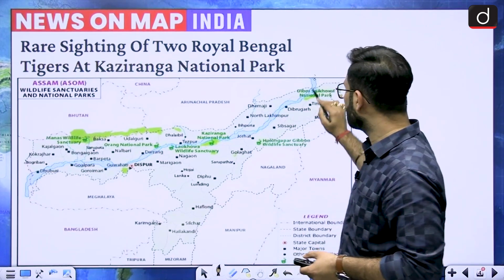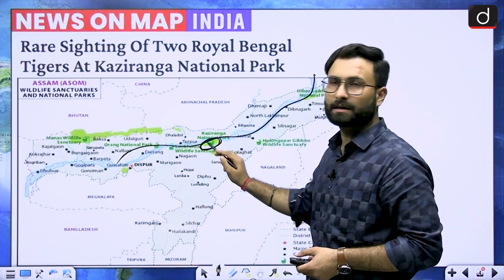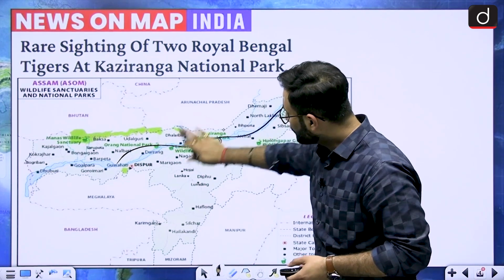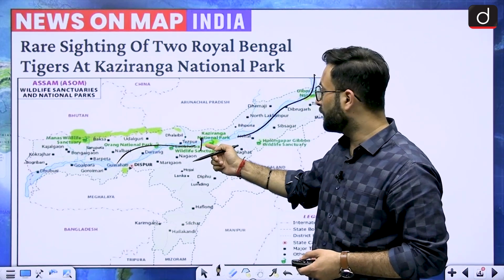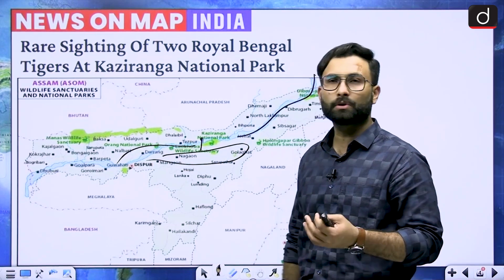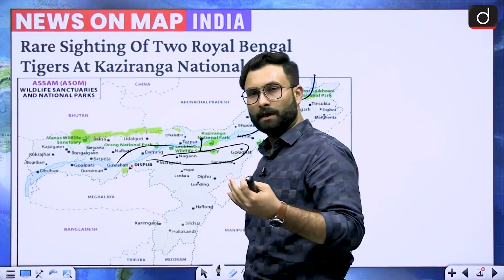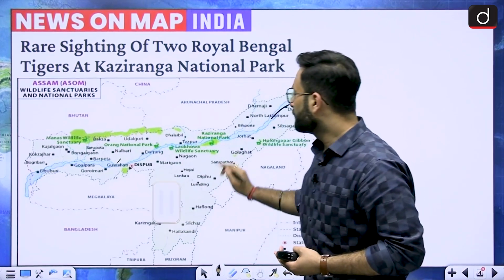Now this is your Brahmaputra river. If you can see over here, that is the area of Kaziranga National Park. To the north of Kaziranga we have the Brahmaputra river, and in this area we have the Karbi Anglong hills. So that is your Kaziranga National Park.